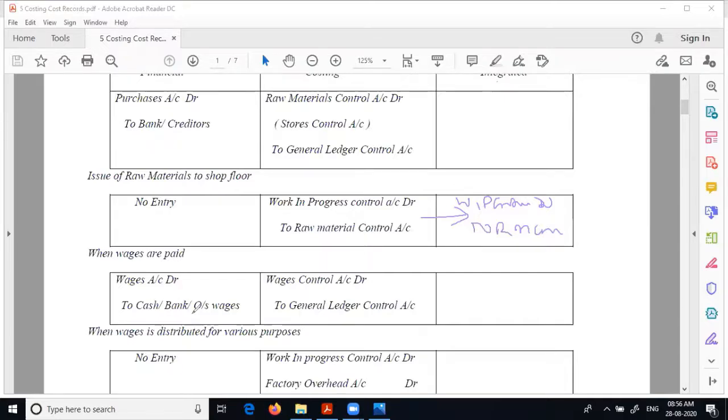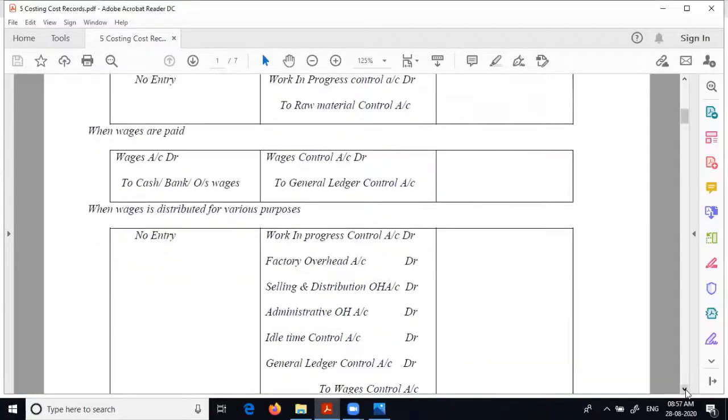Wages to cash bank wages. Here wages to general ledger. So again it will be wages control account debit, not general ledger but cash bank slash outstanding wages. Okay. Please write on your own because it's nothing complicated. You can easily do it.